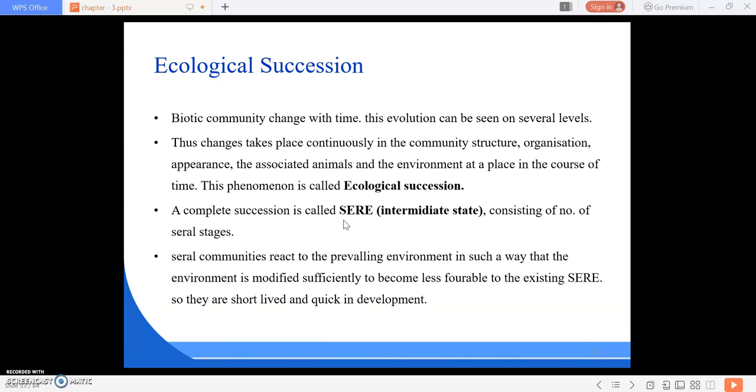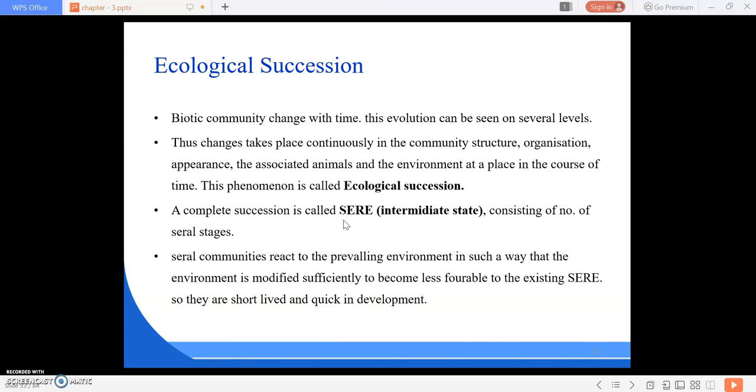And the community is more or less stable. A complete succession is called a sere or series, consisting of several stages. So serial communities are large in number, depending on minor differences in edaphic, topographic or other local conditions. These communities are open to large-scale invasion by other species.